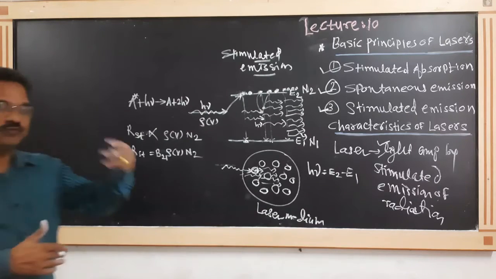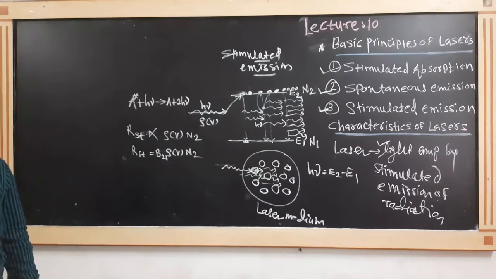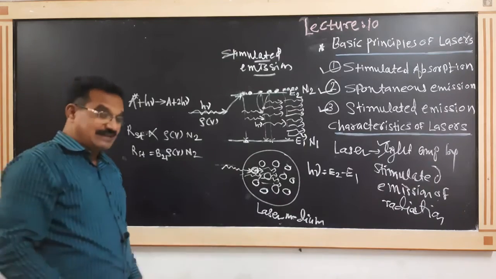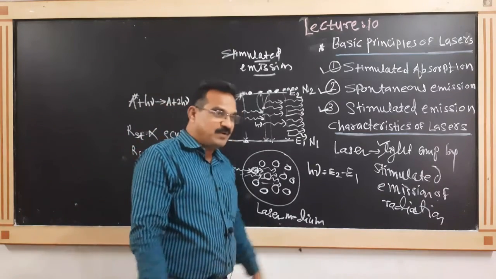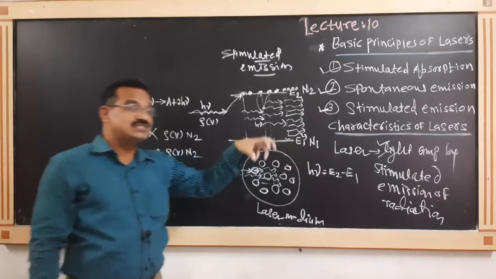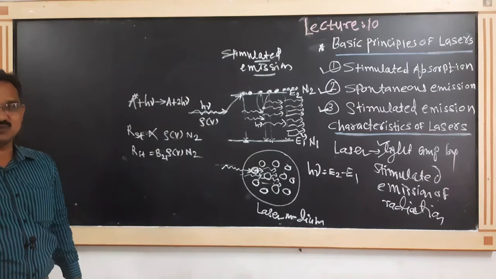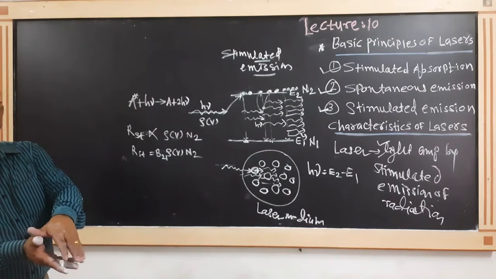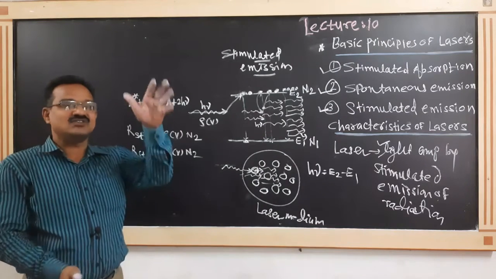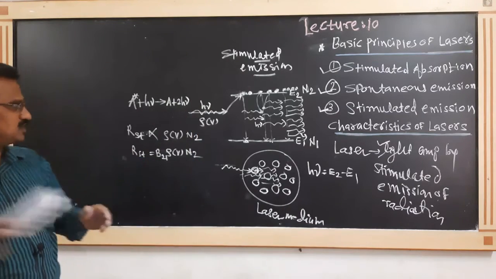The number of photons goes from 1 to 2, from 2 to 4, from 4 to 8, 8 to 16. This is how the multiplication of photons takes place. The next point here is what we call light amplification. Light amplification means all photons are in phase, and when all photons are in phase, constructive interference takes place, which means the intensity of light must be large. This is all about stimulated emission.